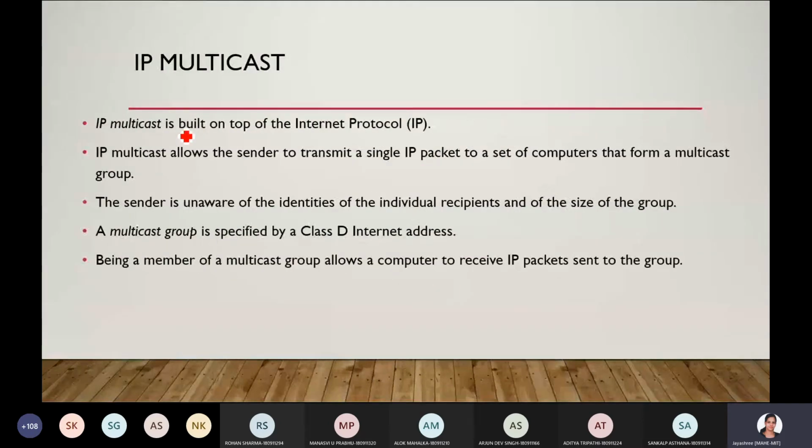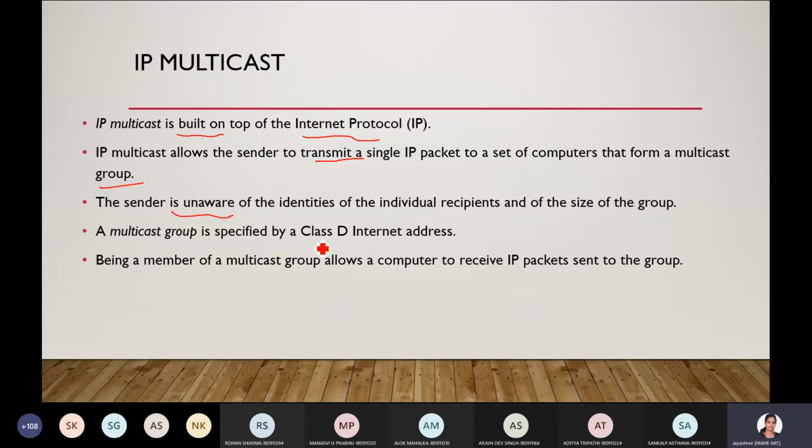IP multicast is built on top of the IP protocol. Distributed systems also work with this multicast. IP multicast allows a sender to transmit a single packet to a set of computers that form a group. The sender is unaware of the identities of the individual recipients or the size of the group. A multicast group is specified by a class D internet address.